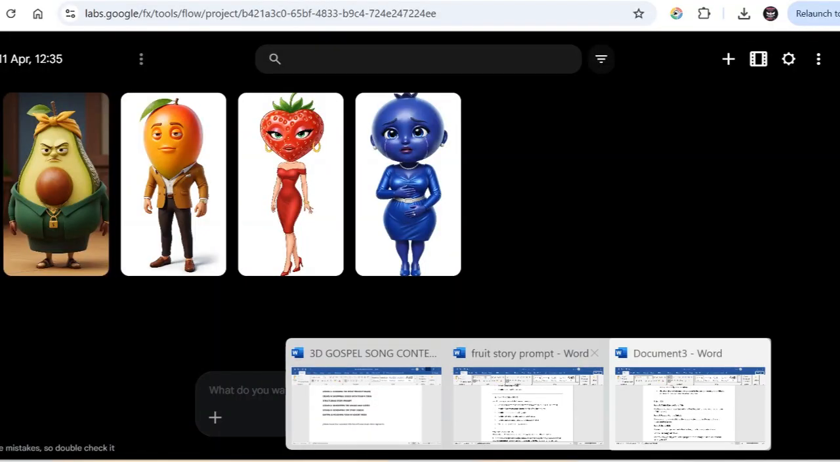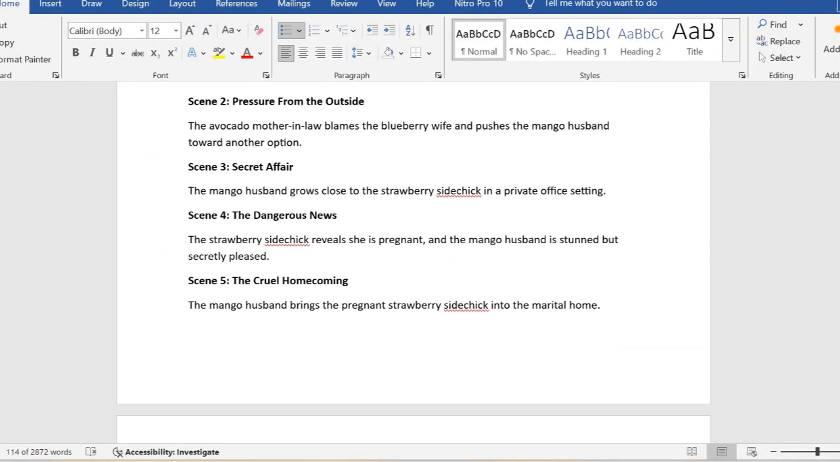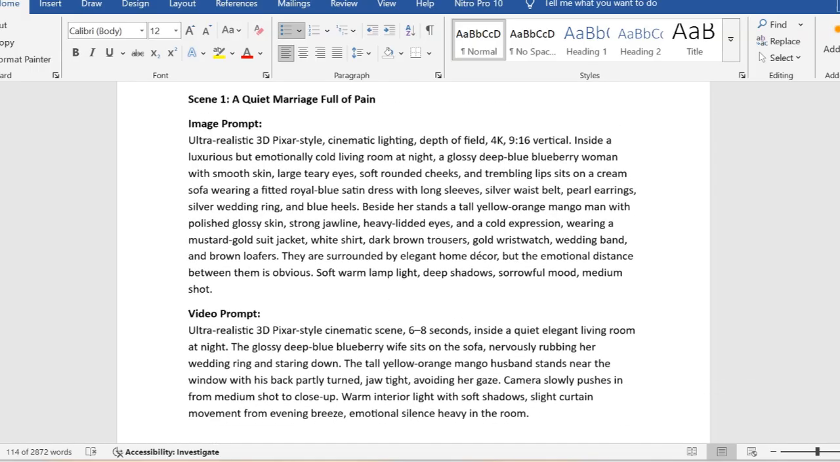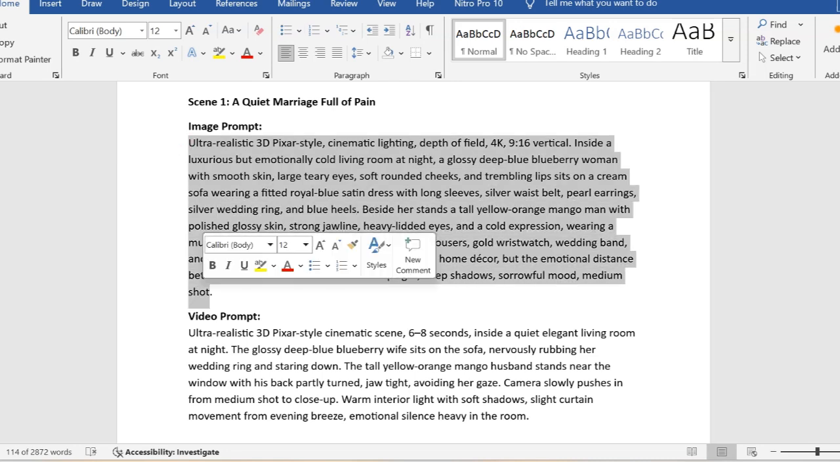So head over to your prompt and copy your image one. This is scene one, okay? Make sure everything aligns. Proofread the prompt and know who is in the prompt. Here, I'll just proofread the prompt. So here I have the blueberry husband, the blueberry wife, and the husband in this scene. Just know who is in the scene, okay?